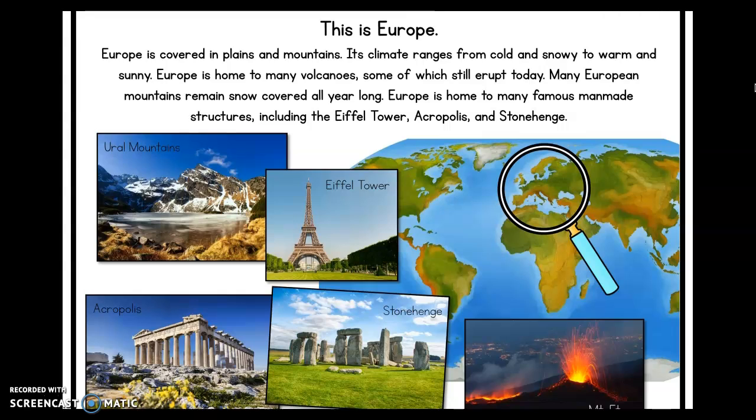Europe is home to many famous man-made structures, including the Eiffel Tower, Acropolis, and Stonehenge. Okay, so here's the Eiffel Tower. We learned about that during our man-made structures. And then here are some other famous ones. This one is called Acropolis, and this one is Stonehenge. Down here you can see a mountain that is erupting. Whoops. And up here, these are some mountains that you can find in Europe.